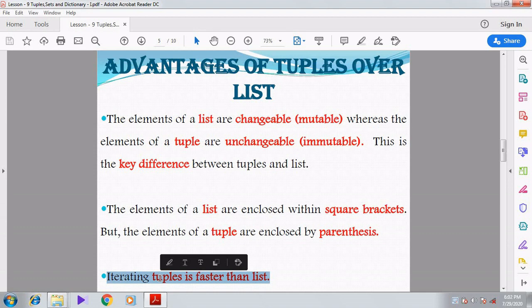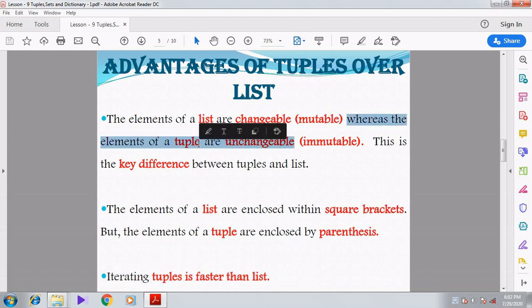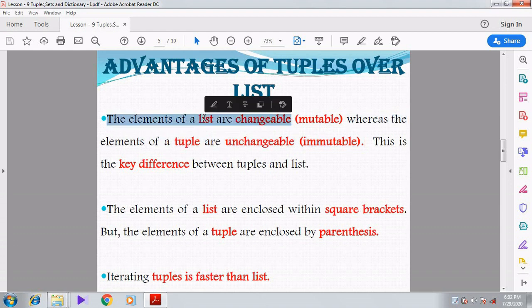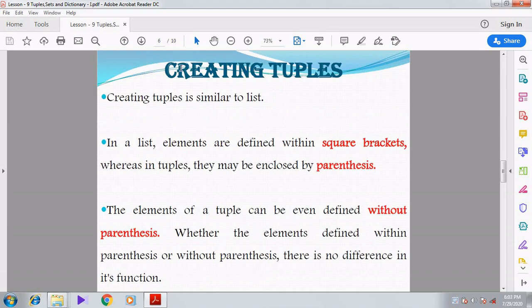And whenever there is a need that the values should not be changed, at that time we can use the tuple, because tuples are unchangeable, immutable. In those areas we can use tuple instead of list. Can you understand, students? This is a very important question: advantages of tuples over the list. Next we are going to see how to create tuples.